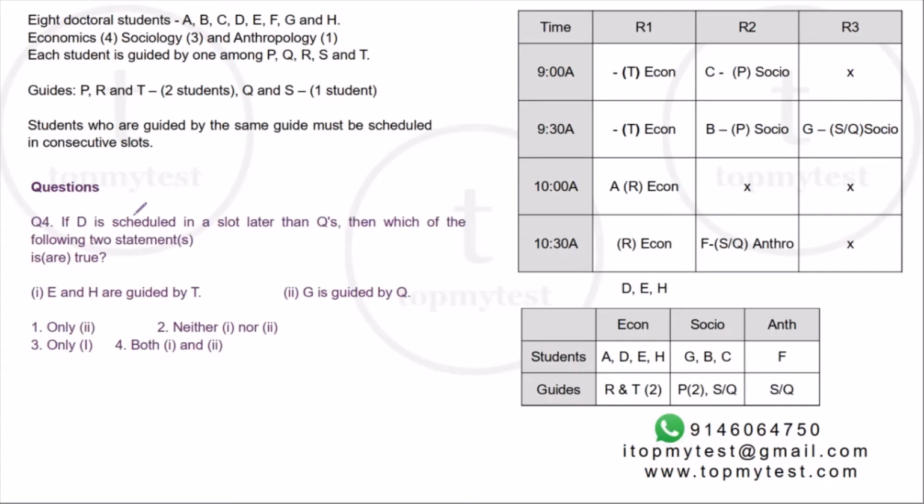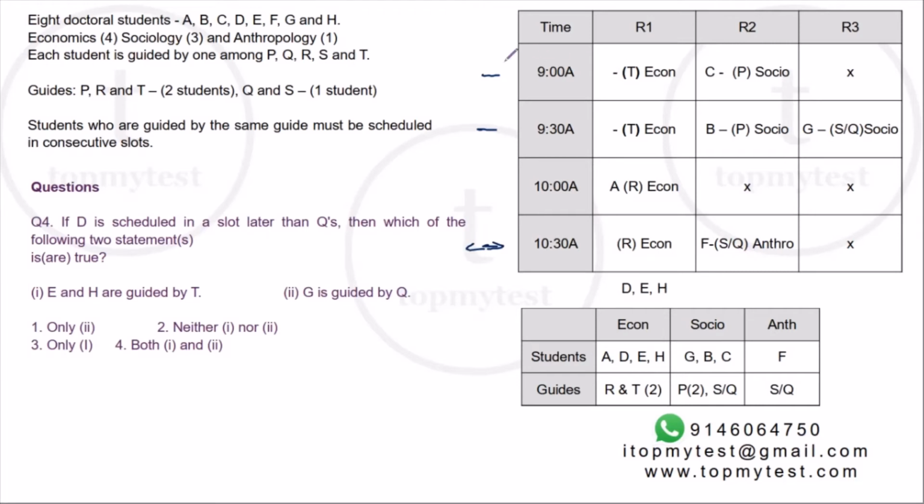Question number 4. If D is scheduled in a slot later than Q's. D is scheduled in a slot later than Q. Right. So D can come in 9, 9:30 or 10:30. Now Q's slot can be either 9:30 or 10:30.